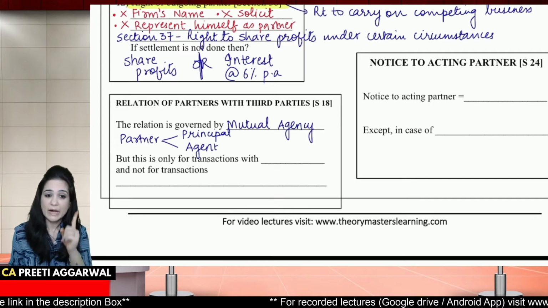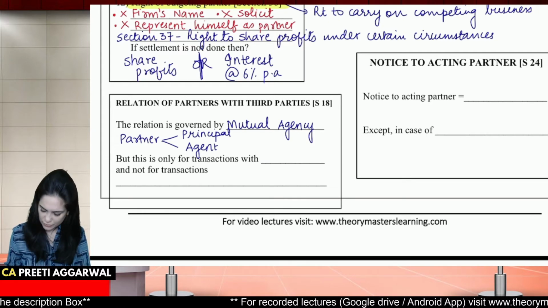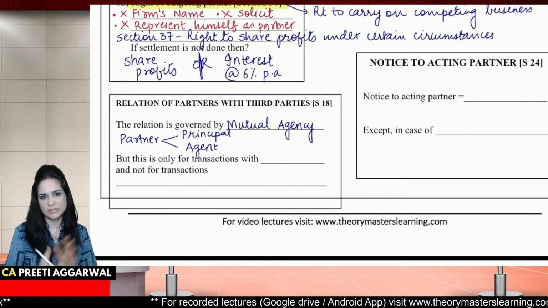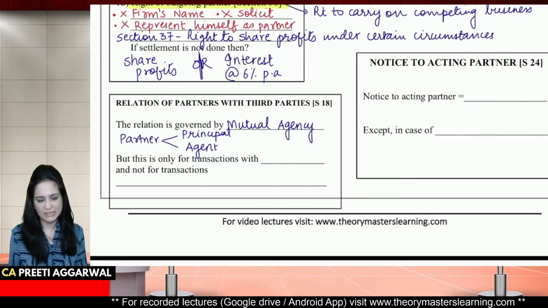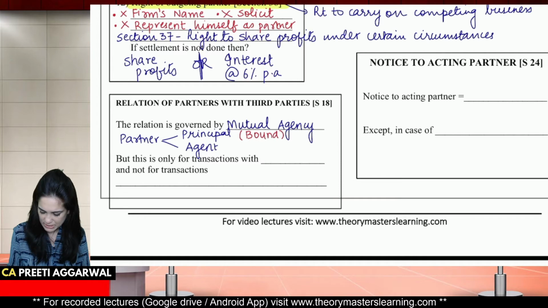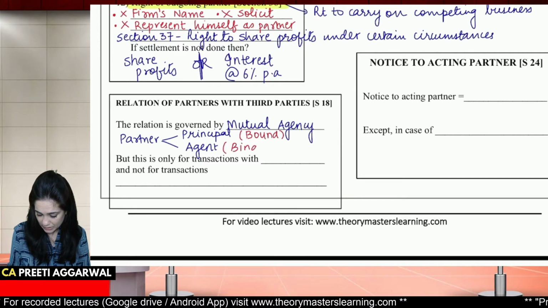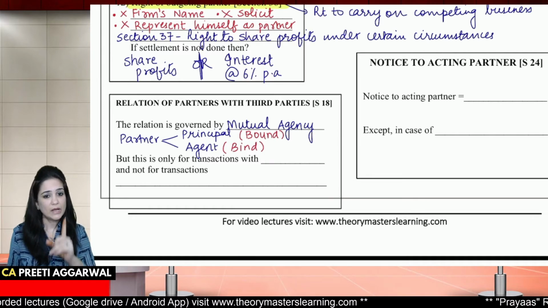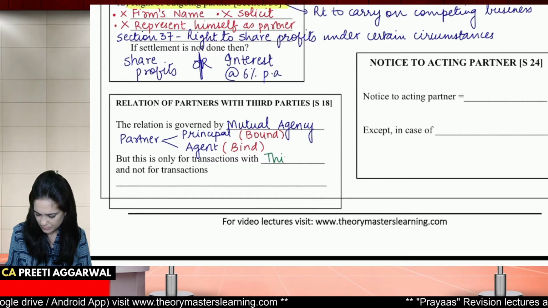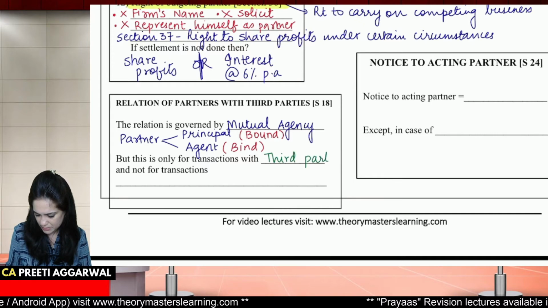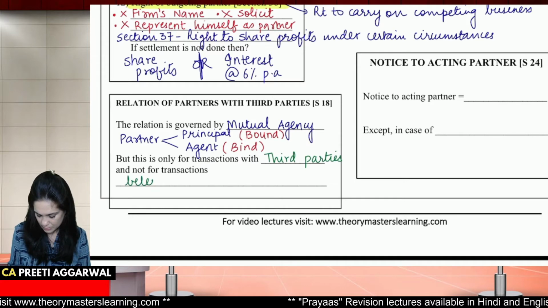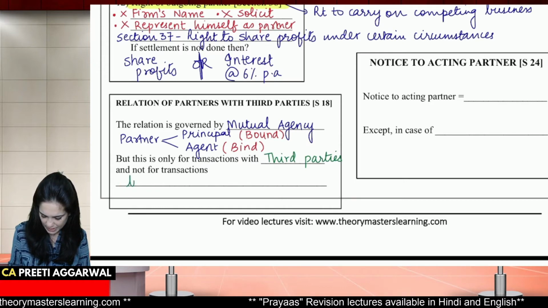This concept of mutual agency, that partner is principal as well as agent. As a principal, he is bound by the act of other partners, and as an agent, he can bind the other partners. This is valid only for transactions with third parties, outsiders.